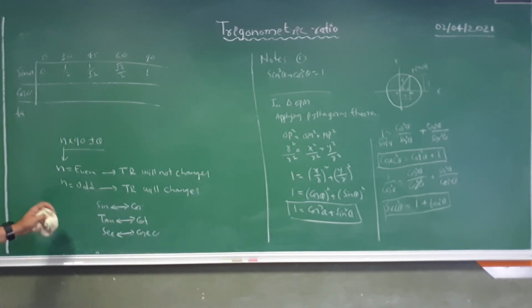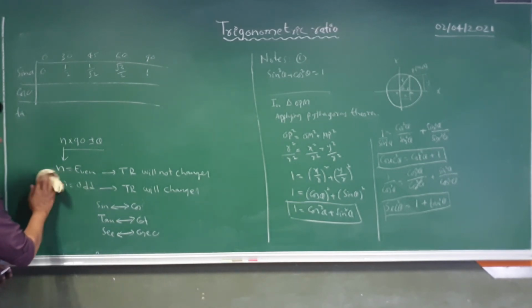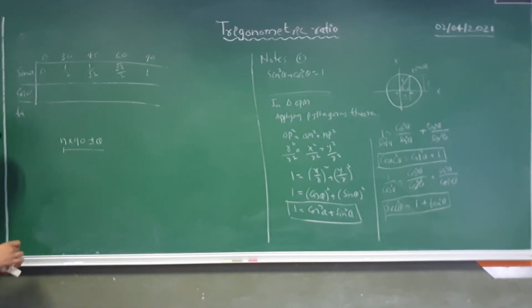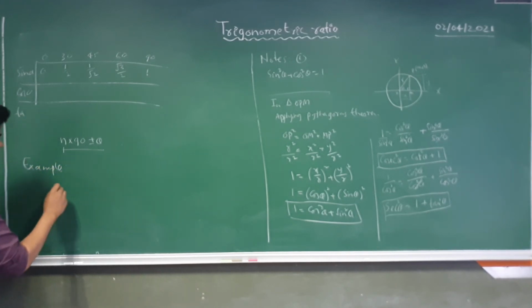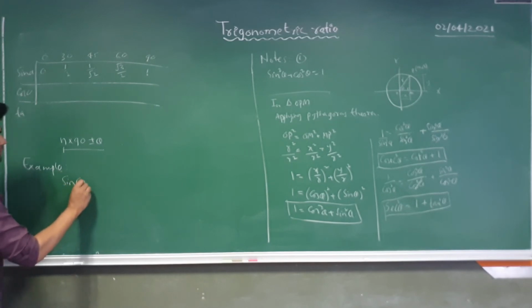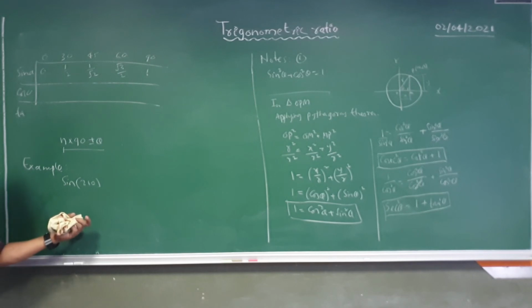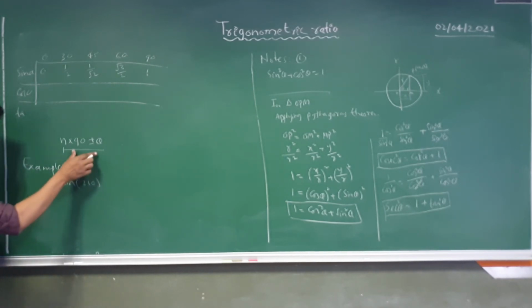Okay, now let's take some example. Suppose I have sin 210 and we need to find its value. How can we find it? We need to make this theta value in this form.